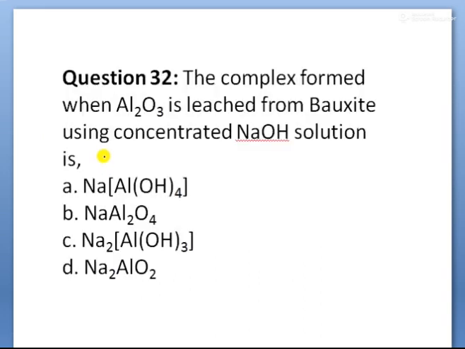Next, children, the complex formed when Al2O3 is leached from bauxite. You know, bauxite is one of the ores of aluminium. You are using the leaching method. Leaching is a chemical method for the concentration of an ore. So in this process, a reaction takes place. What is the reaction that takes place, children, here?